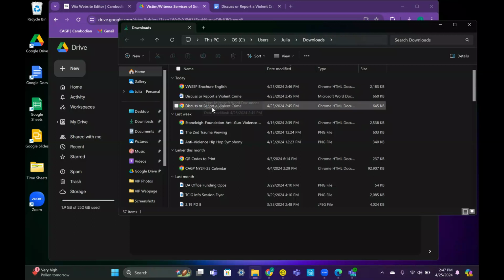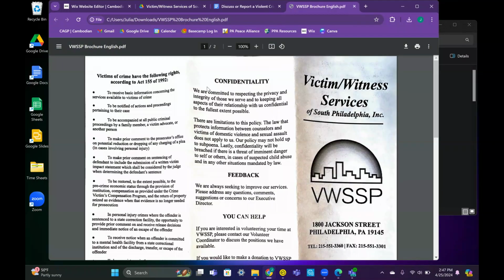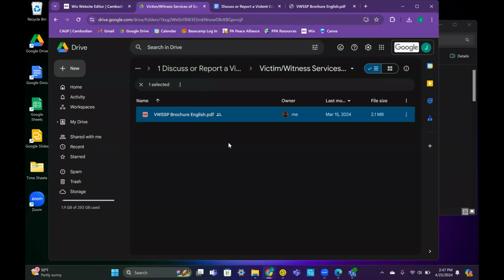Here you'll see Discuss or Report a Violent Crime and VWSSP brochure in English, since we downloaded those earlier. You can double click on the title of that resource to open it on your device. If you want to return back to the main folder from one of the top big folders, you can do that by clicking the back button here.